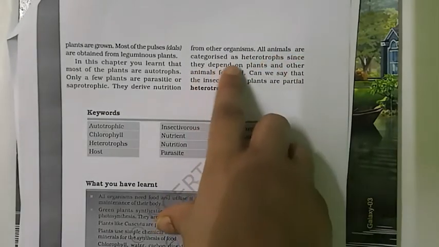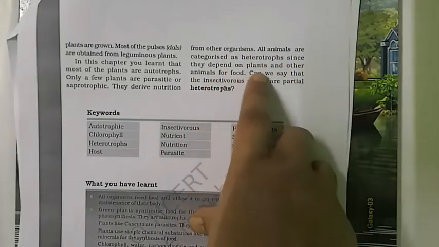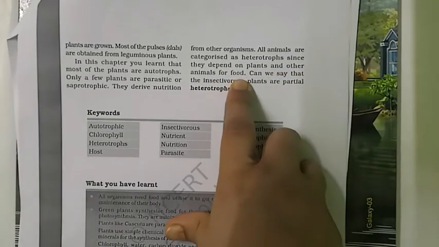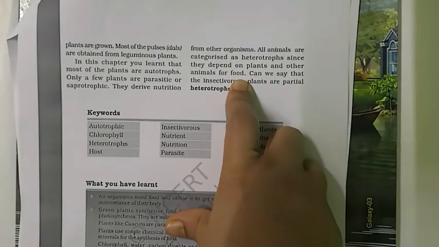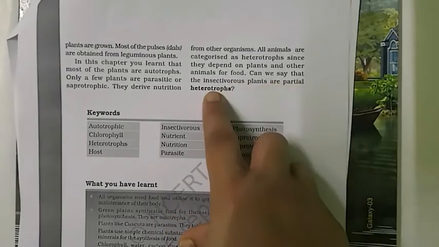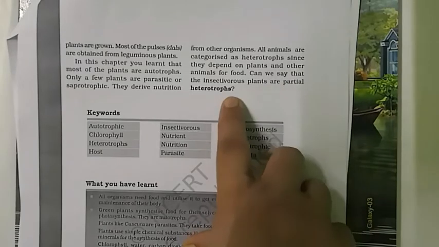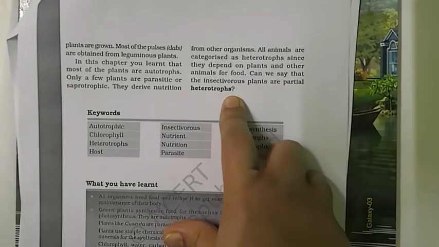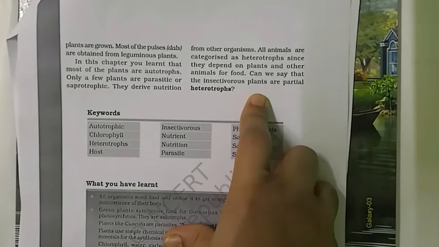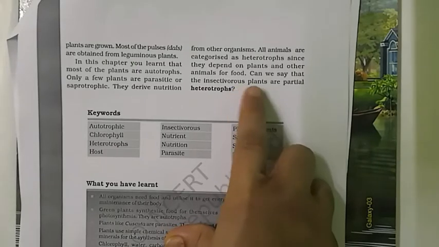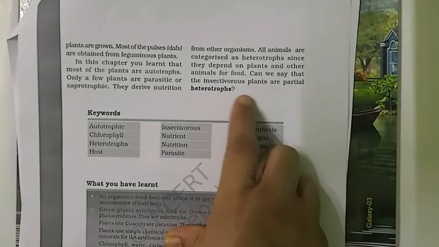All animals are categorized as heterotrophs since they depend on plants and other animals for food, because they cannot make their food by themselves. Can we say that insectivorous plants are partially heterotrophs? Yes, of course, because they complete the photosynthesis process, but still they digest insects to fulfill their requirements. That's why they are called partially heterotrophs.